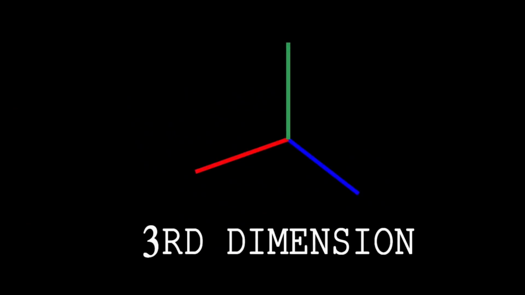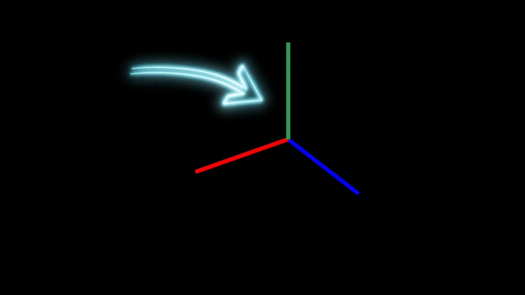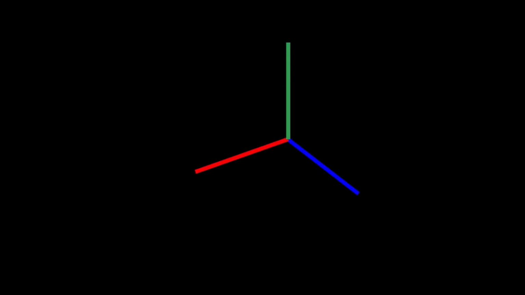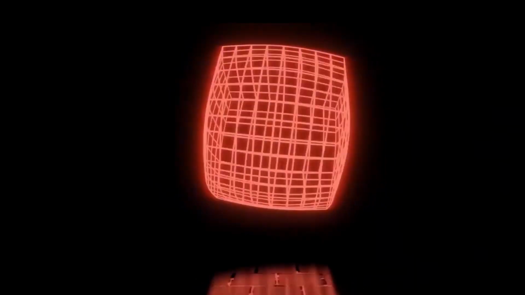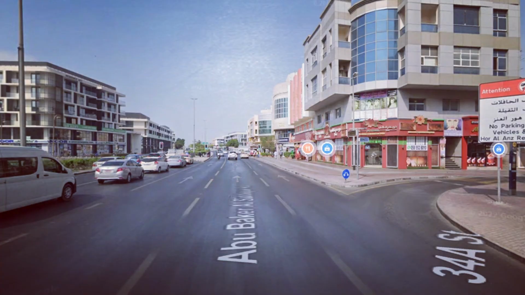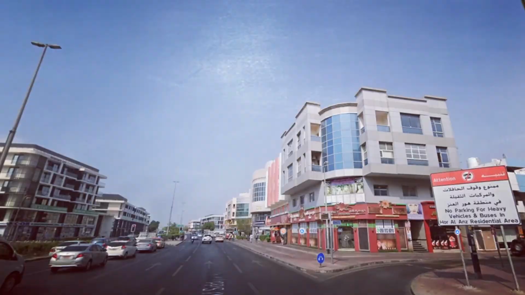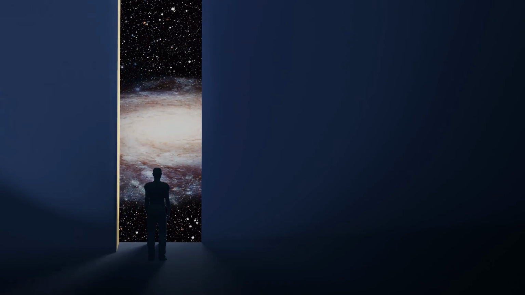Three-dimensional objects. If we add height and depth to 2 dimensions, it becomes three-dimensional. Three-dimensional objects, like the world we are in right now, are cubes or spheres. In the three-dimensional world, we can move in any direction, backward and forward, left and right, up and down. So, we are completely free. Now, it's better to move towards unknown worlds.